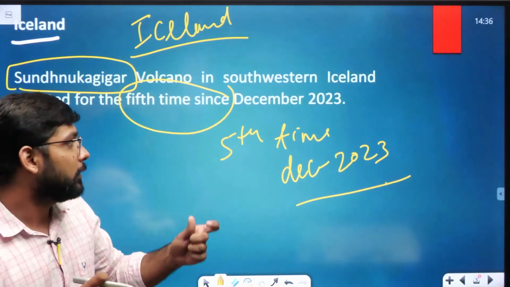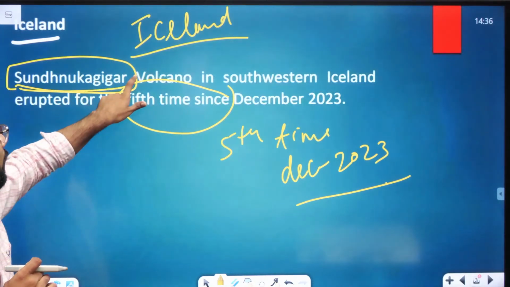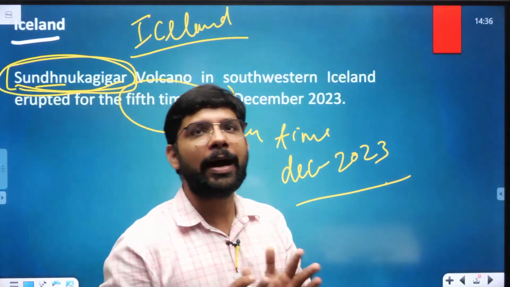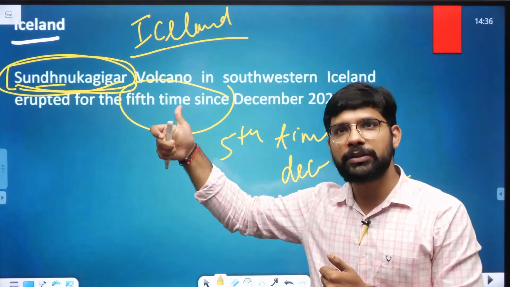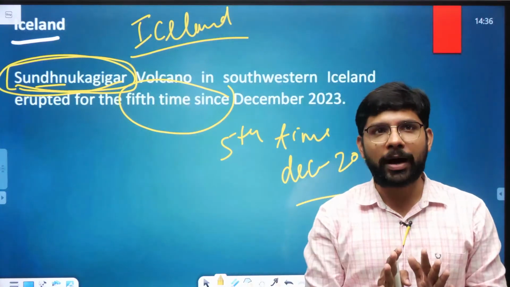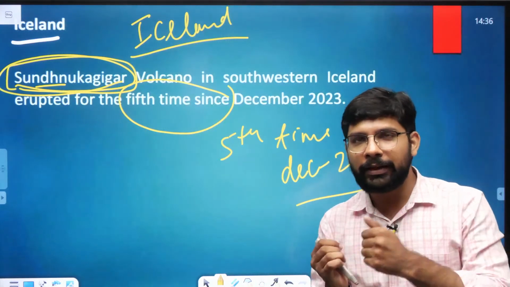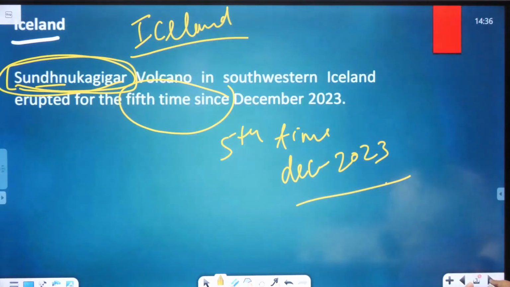So with this 5th eruption specifically, we should focus on the Sundhukagar volcano and any other volcano nearby Iceland. UPSC में ऐसा नहीं है कि they are going to ask you the same locations. They can also ask the locations which are nearby to this volcano, the nearby volcano to the Sundhu volcano. Okay, so let's see on the map.